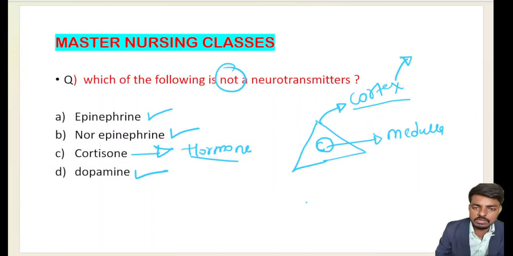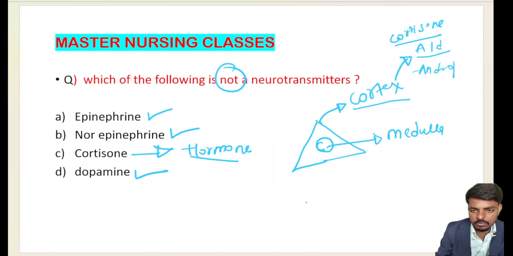Okay. So from the cortex, cortisol is released. Aldosterone is released. And yes, very important, androgens are released.